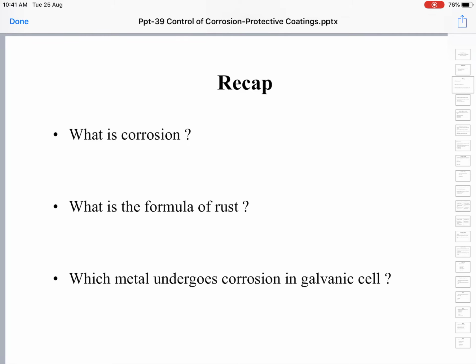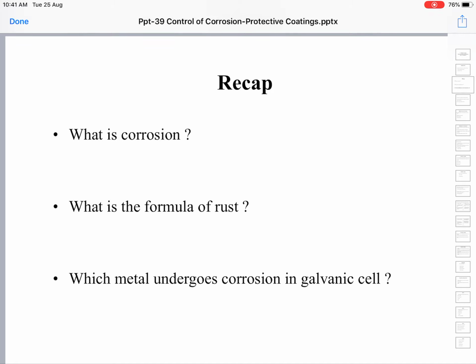Then we have seen the position of metal in the electrochemical series. The higher the position of the metal in the electrochemical series, the more reactive it is, and the faster will be the rate of corrosion. Whenever two metals are in contact with each other, the metal higher in the series forms the anode and undergoes corrosion because of its lower standard reduction potential and more reactivity. Likewise, as the grain size or particle size of the metal decreases, its surface area will increase, and the rate of corrosion will also increase.